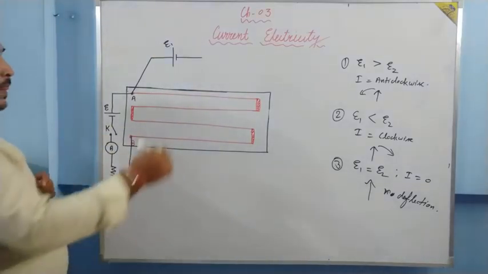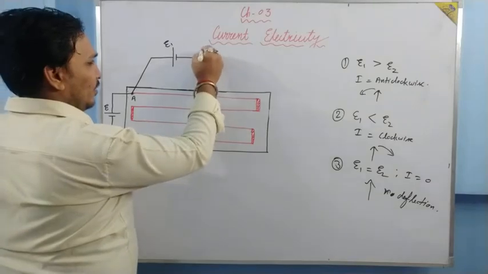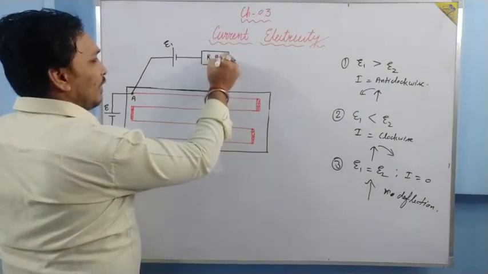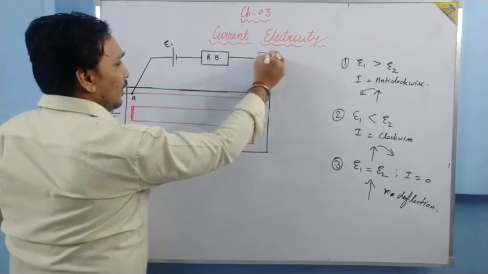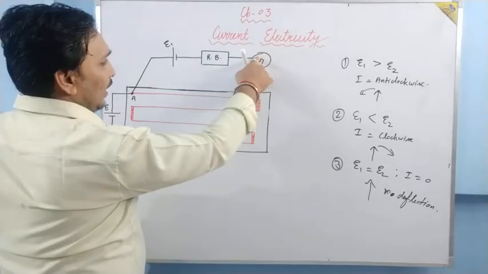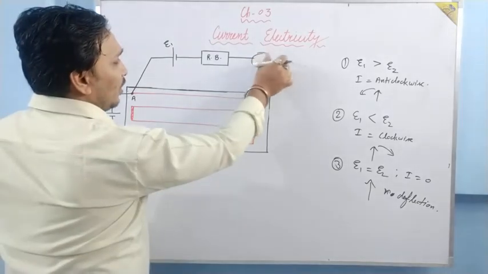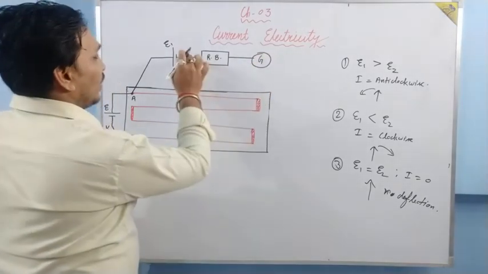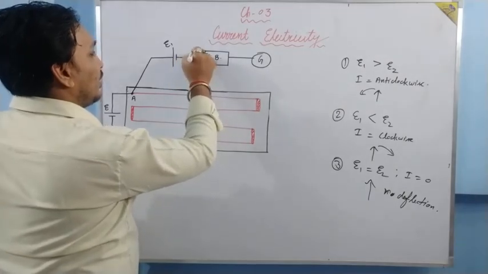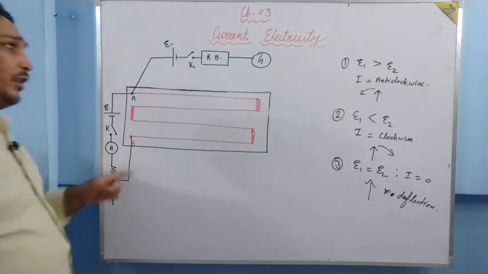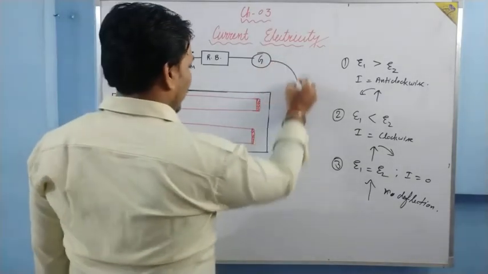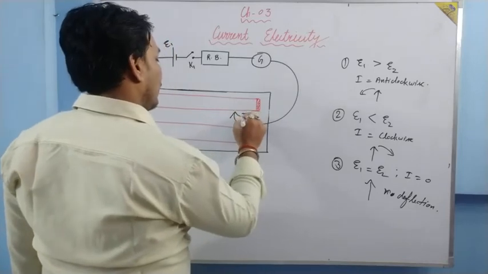We connect a resistance box. It is optional, but we connect it because we need to connect a galvanometer over here, and galvanometer cannot bear a very large value of current. I have made a key over here. With this galvanometer, one jockey is attached.